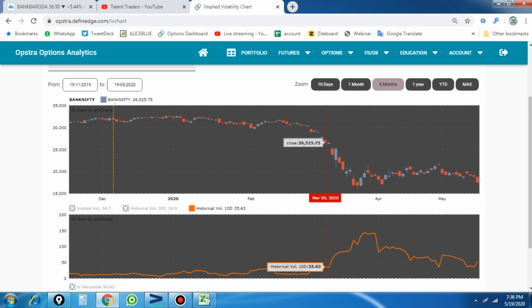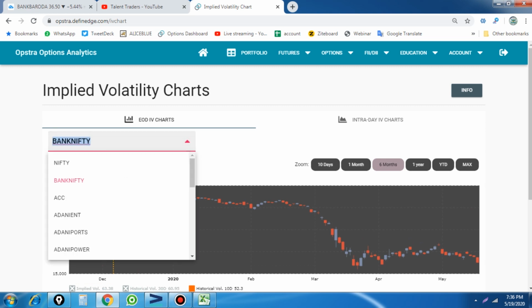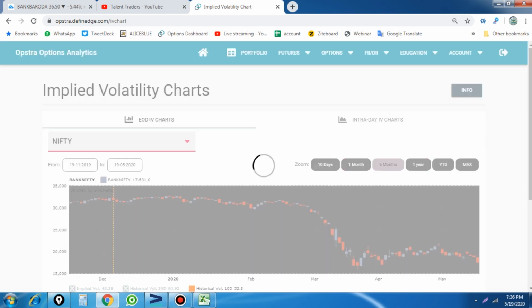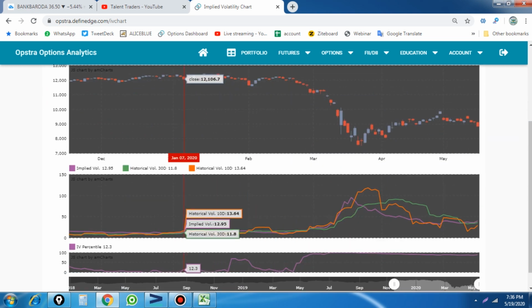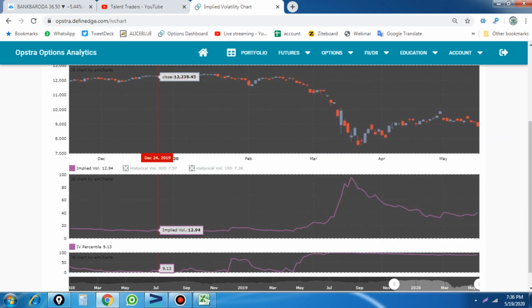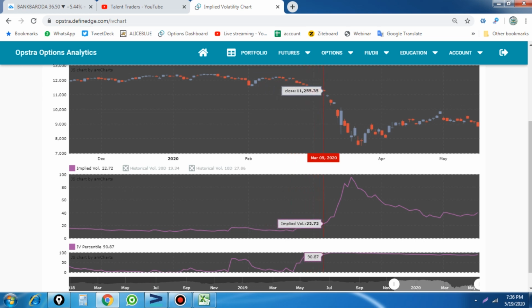This is for Bank Nifty, and you can also see Nifty. It's the same. Previously Nifty would move 150 points per day, because at that time the historical and implied volatility were very low, around 10, 12, 16 and 20. Here Nifty started moving big. Why? Because the high is increasing from here.